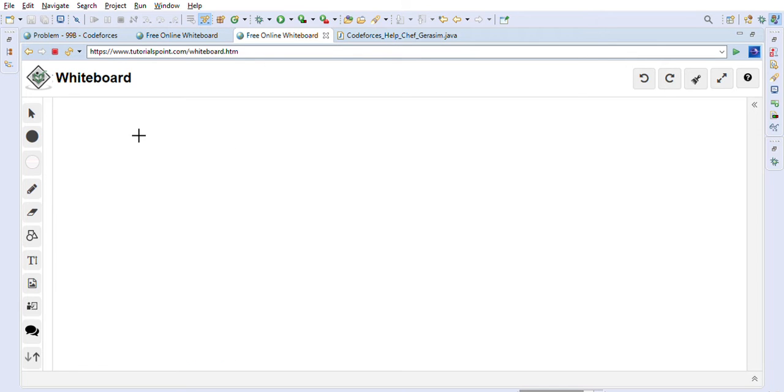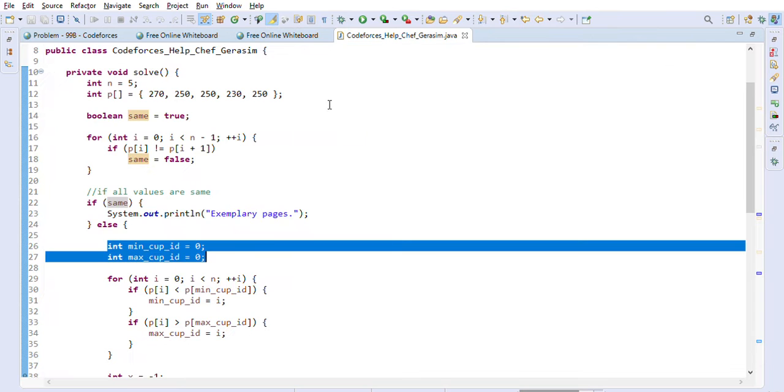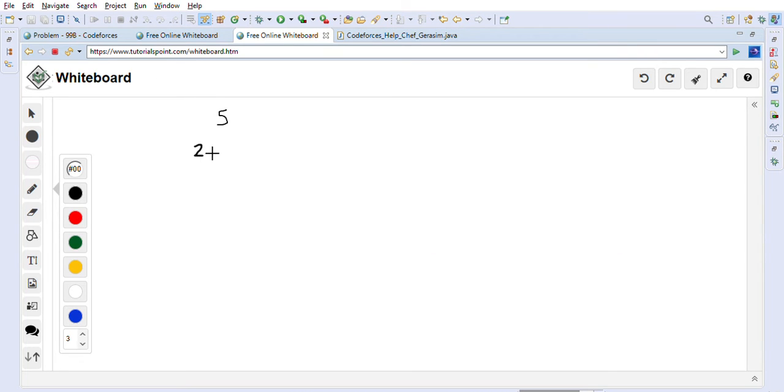Let me take this here. We have another whiteboard, so let's use this whiteboard. There are 5 cups, so let me write down the volumes here: 270, 250, 250, 230 and 250. So these are the volumes that are given to us in the input.